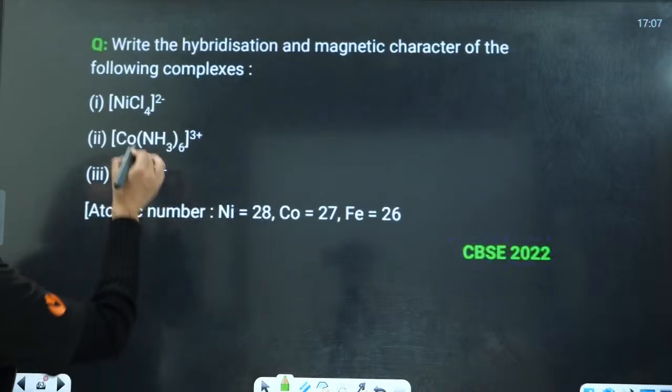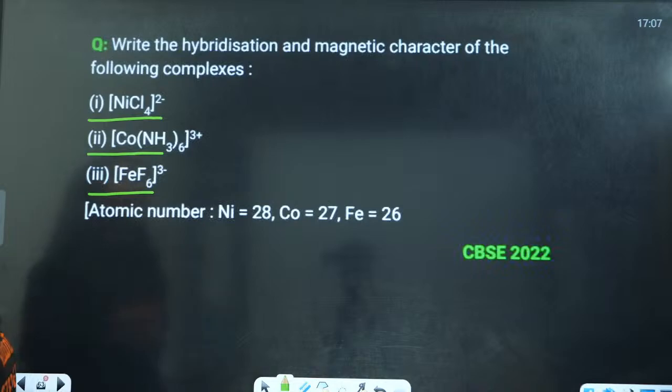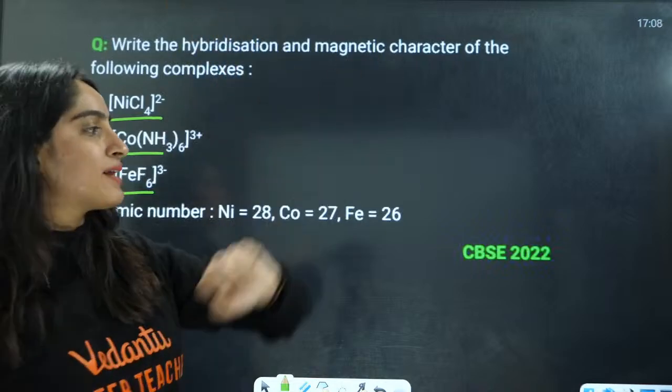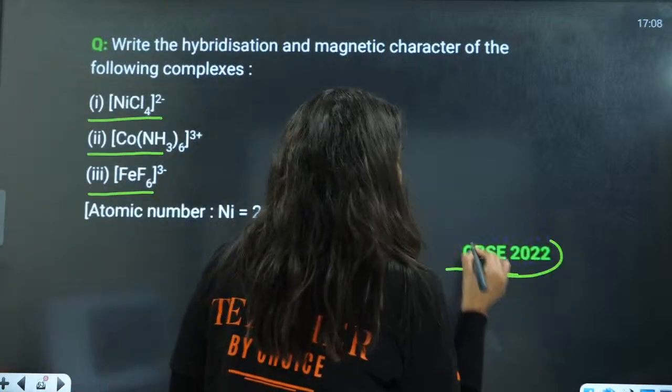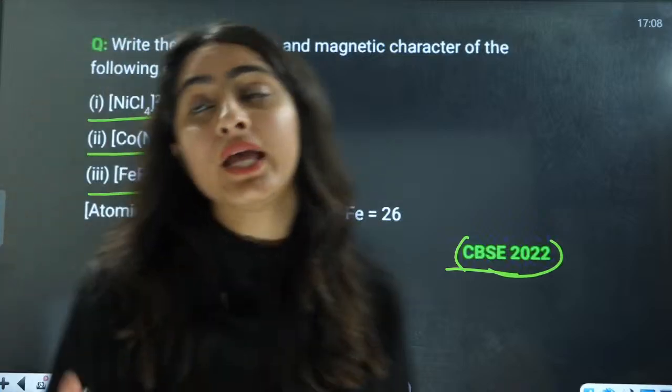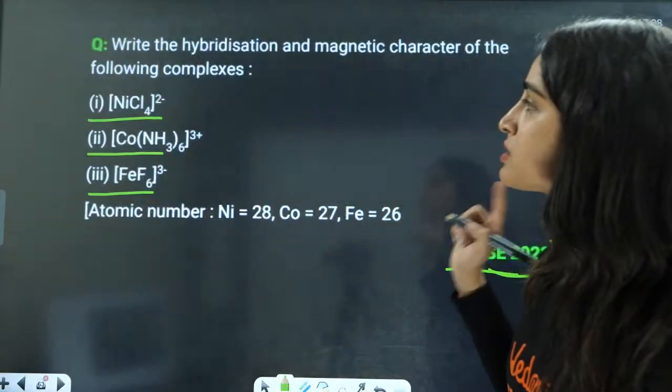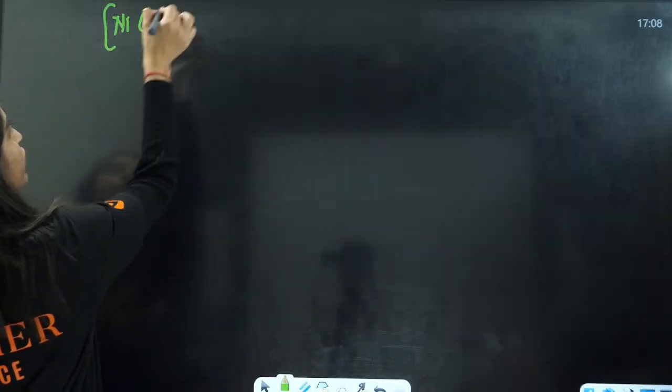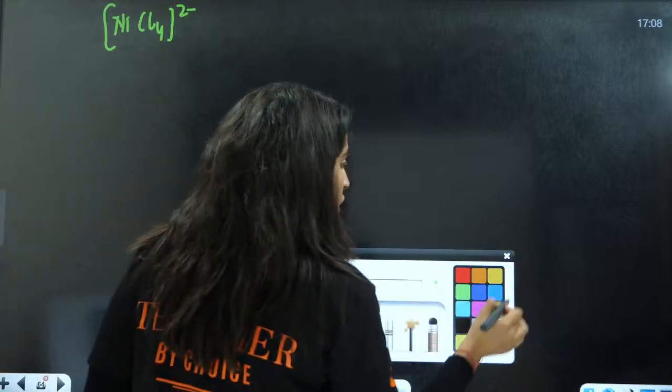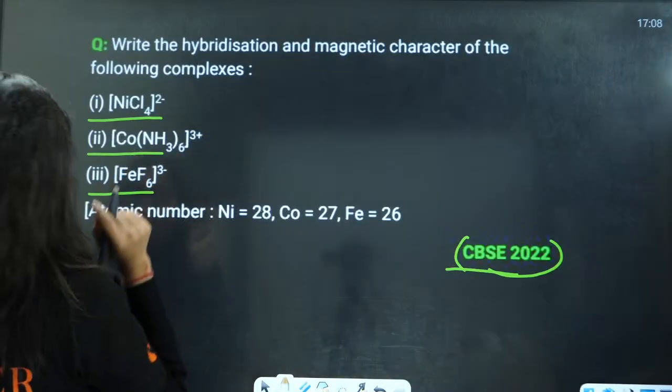The next question here is this. Calculate the hybridization and magnetic moment. This is asked in 2022. So everyone along with me solve this. First is NiCl4 2 negative. First see, have I done it right?